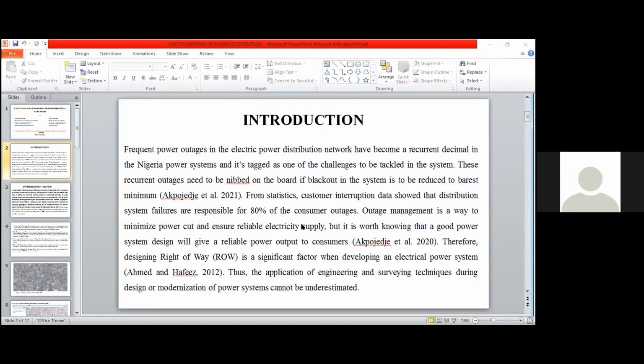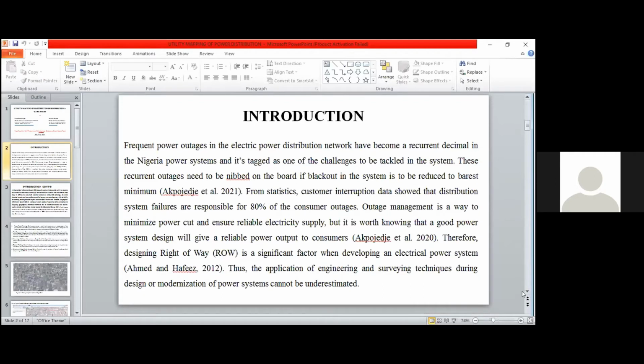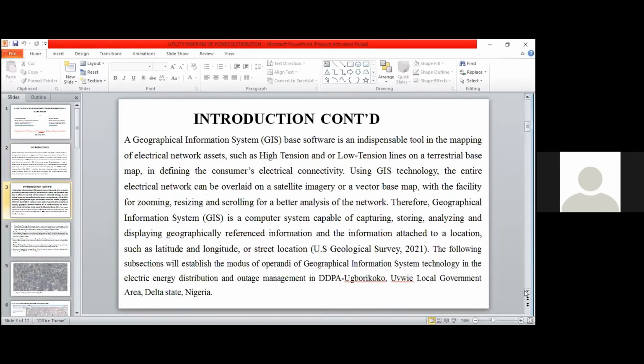Therefore, designing the right of way is a significant part of the electrical power system. The application of engineering and surveying during design or modernization of the power system is a critical factor. GIS software is a major technique with which we can visualize the entire network and see where a fault occurs, so that it can ease rapid outage management.